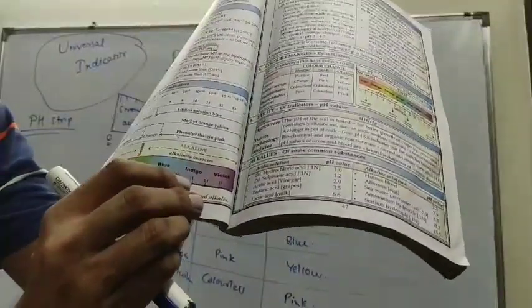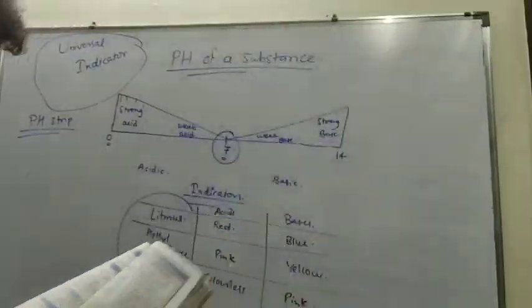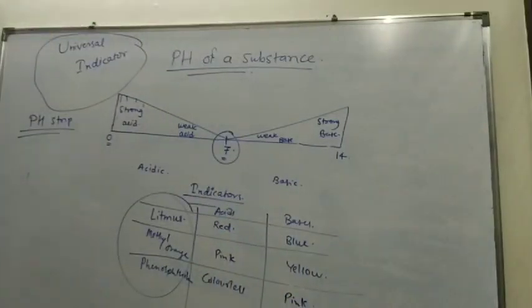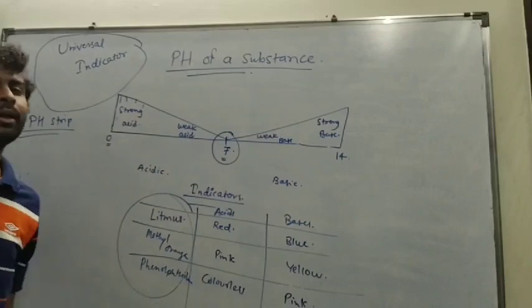If the color of a substance turns indigo, which has a number 11, therefore the substance is obviously basic and its pH is around 11. So universal indicator tells us whether the substance is acidic or basic, as well as it also tells us the pH of a substance.